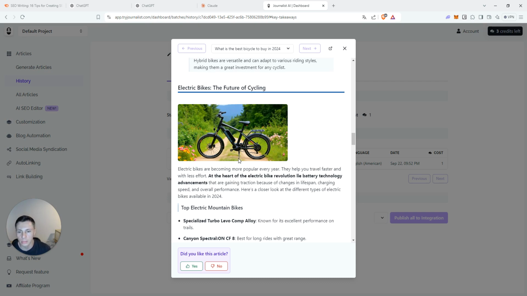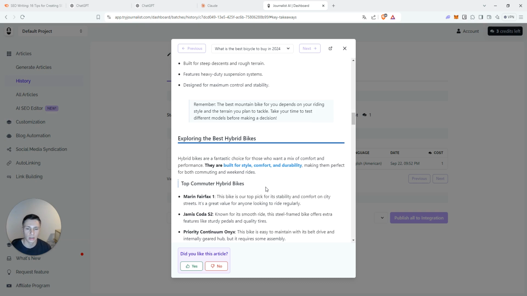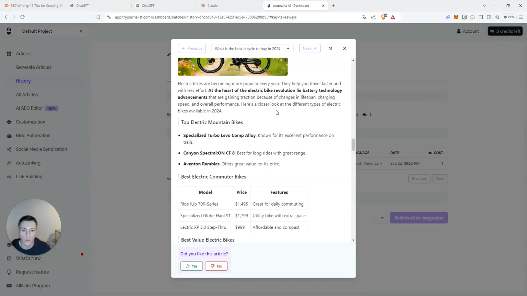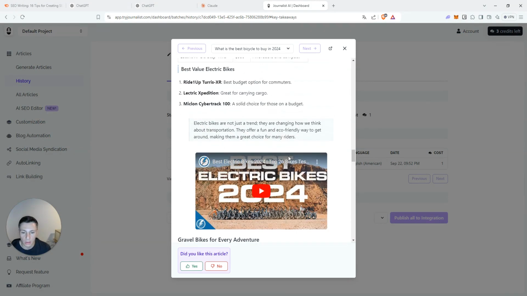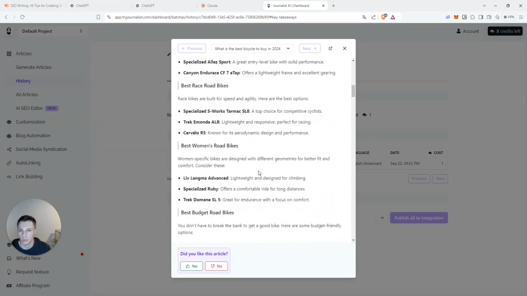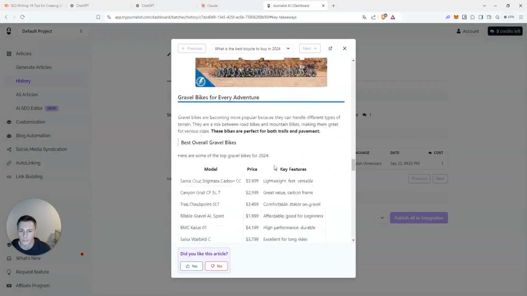Now you can also see the background is pointing to a beautiful place in the mountains where you'll probably be very happy using your bike. So this is another advantage. You don't have to waste that much time building the actual article, right? You can just copy and paste it into your blog straight away. You can see it also includes video, comparison of different models, price and features. It has everything that SEO needs to actually write a good article.